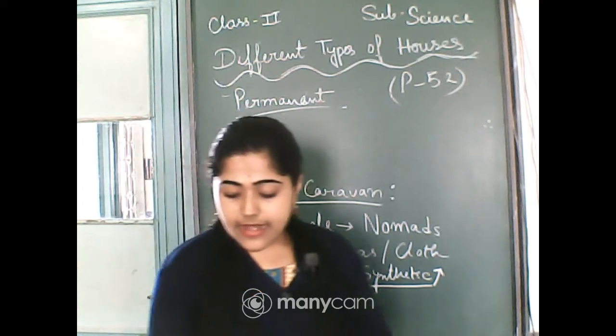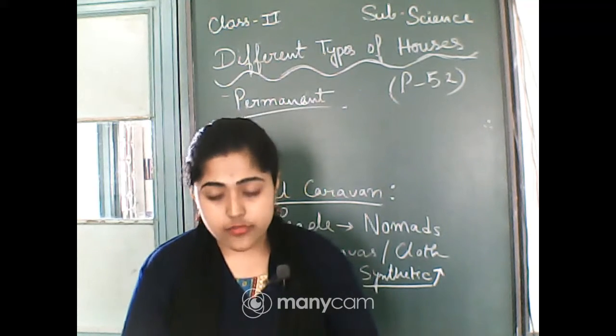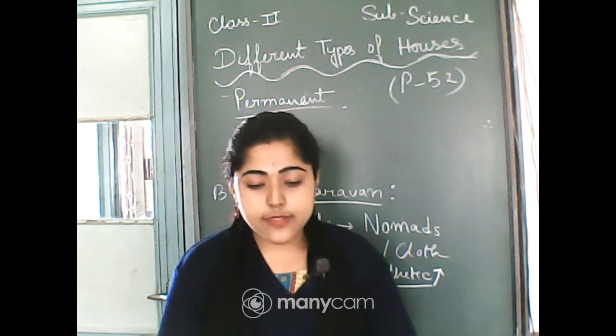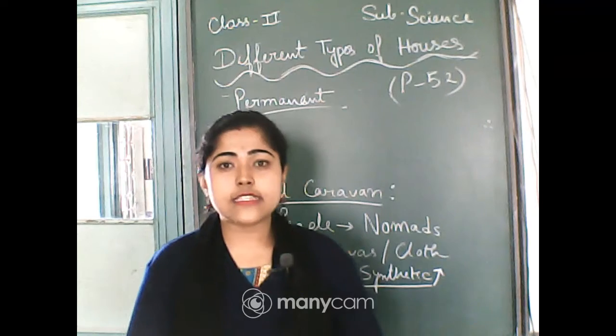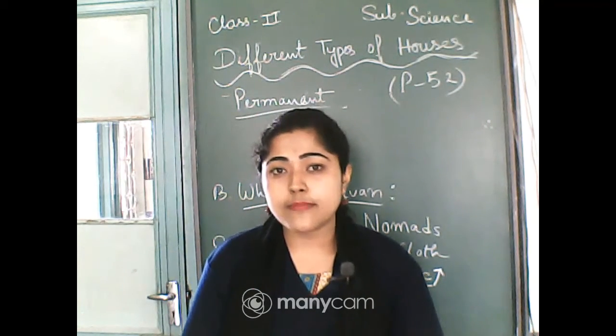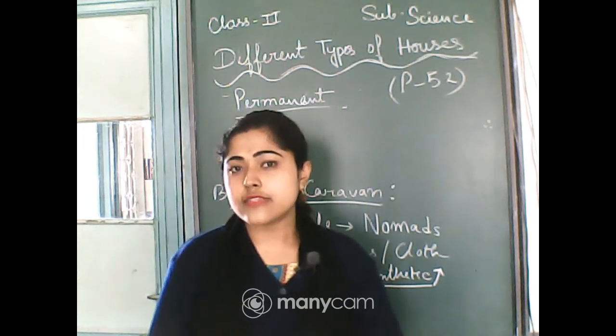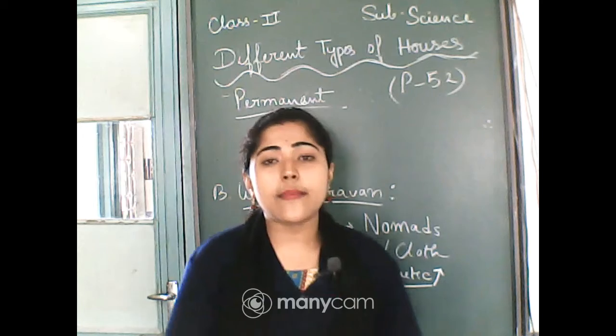So today we discussed temporary houses and permanent houses, in this chapter on different types of houses. We learned the kacha house, what the pakka house is made of, and that the houses we live in cannot move from one place to another.